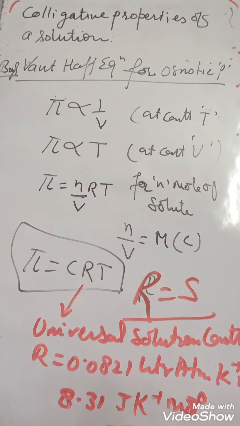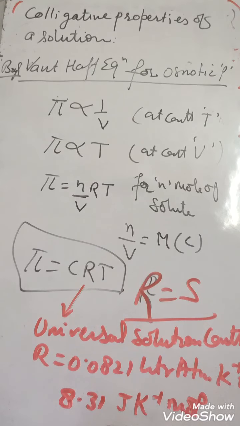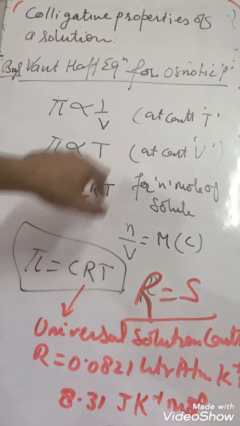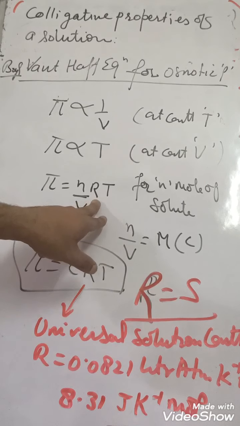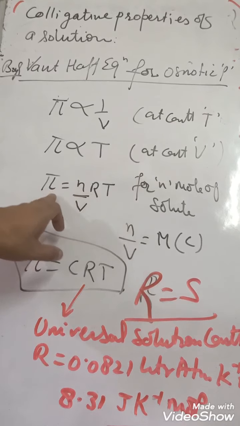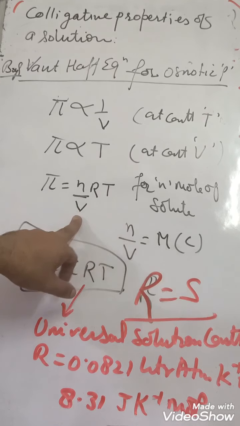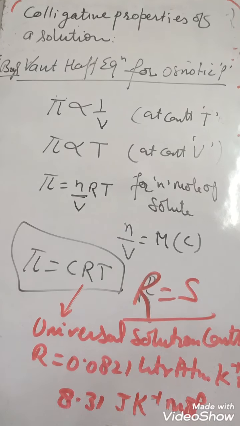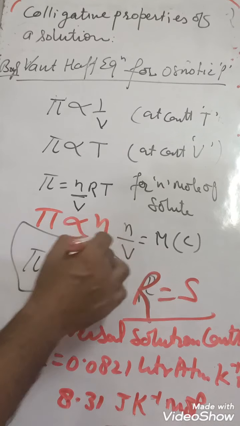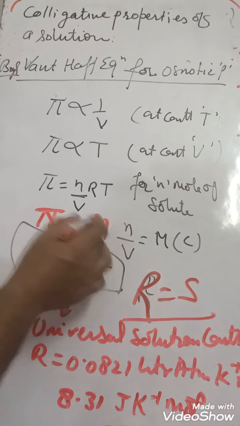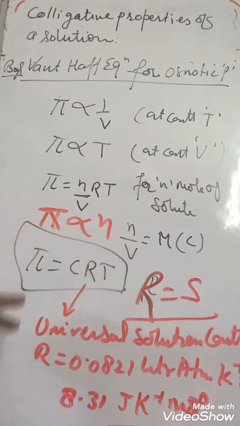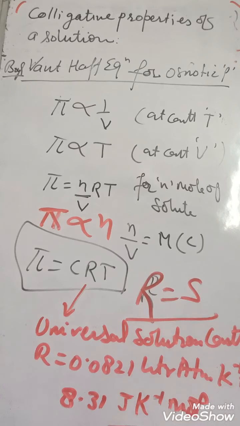Also look here, in this pi, V is taken constant, T also constant, R is constant, so pi depends on n. R is constant, temperature is constant, volume we have taken fixed, so we can increase the value of this n. So pi is directly proportional to n, the value which depends on number of moles of solute, that is known as colligative property. So hence we can say that in this way osmotic pressure is also a colligative property.